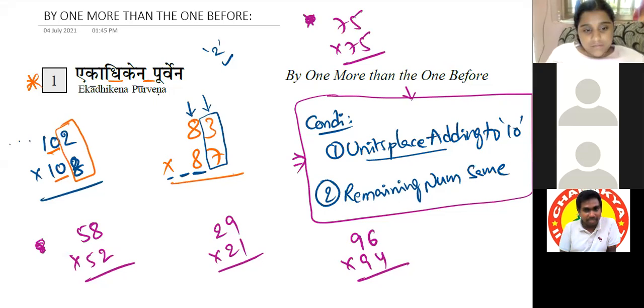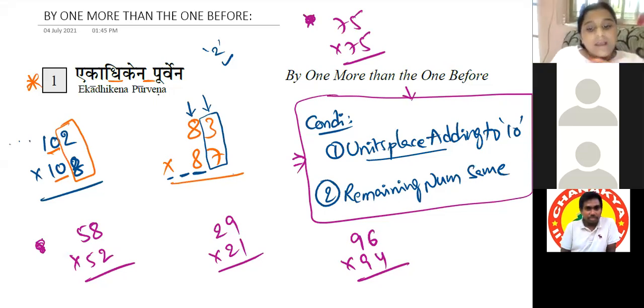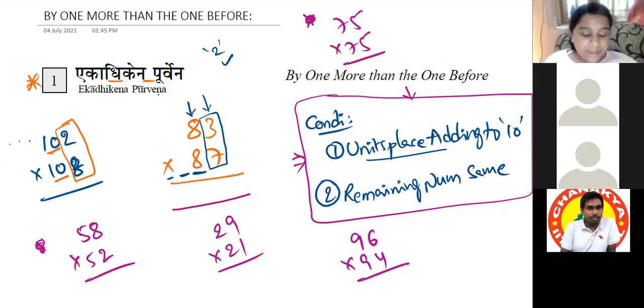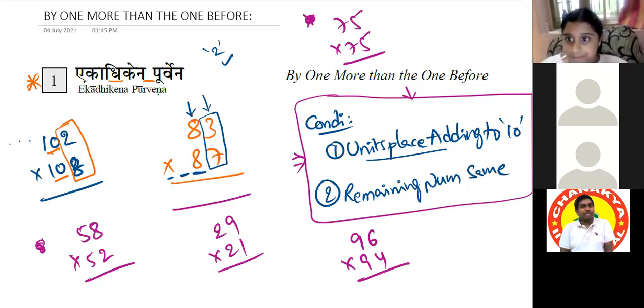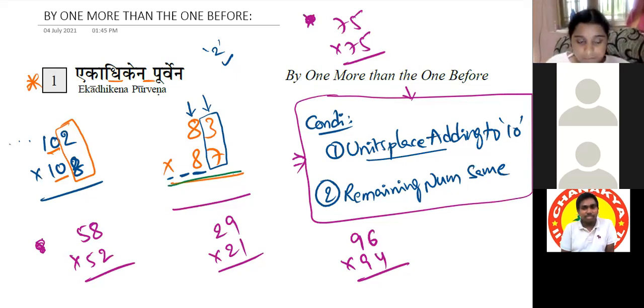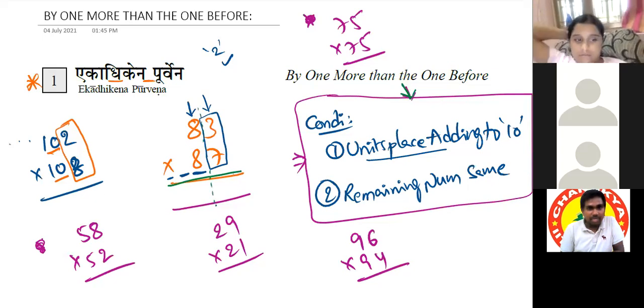Every pair satisfying this condition, we can apply the shortcut. So first is the shortcut. Understand this method. I have not explained the method till now. We are just checking the conditions and taking the base. How to answer this? Now I am explaining. The first half will be given by the first part and the second half by the second part.